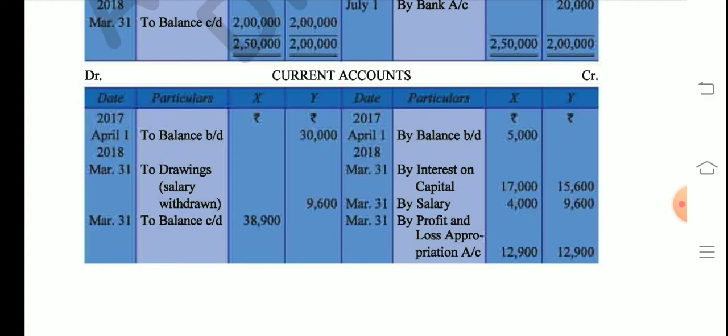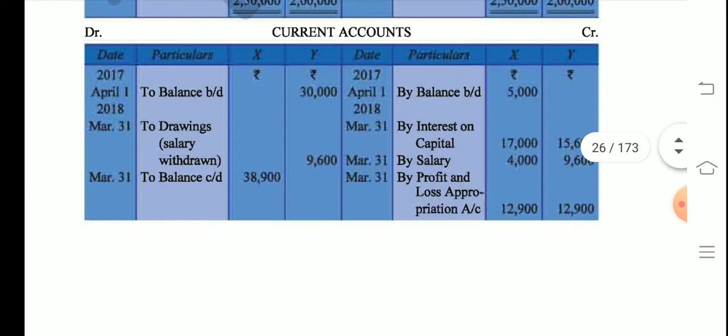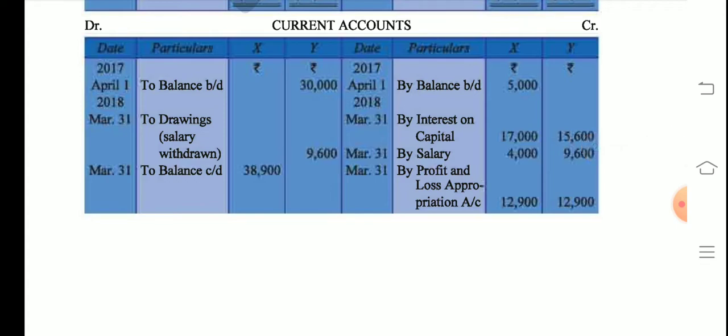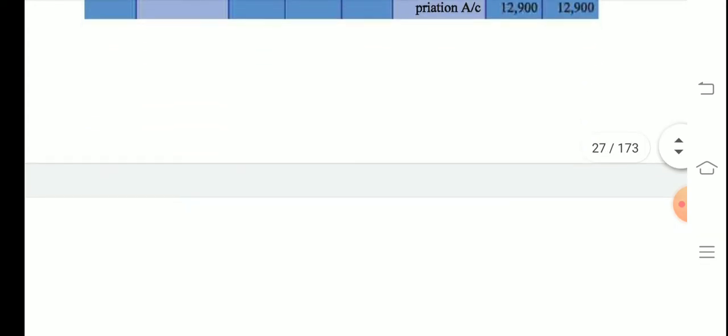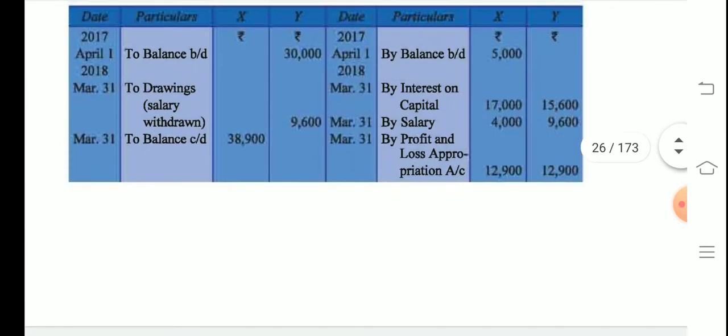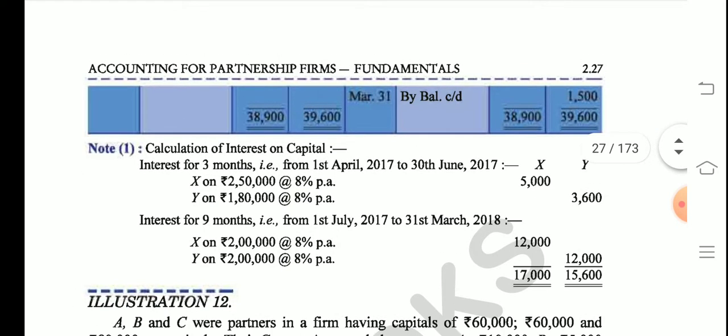His monthly salary was 800, multiplied by 12, so this would be 9,600. We will balance accordingly and get 38,900 in X's column. Y's column will get nothing, because both the sides are equal. So in Y's account there is zero.